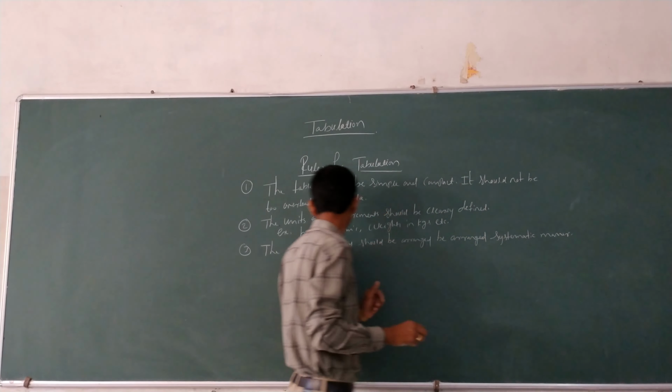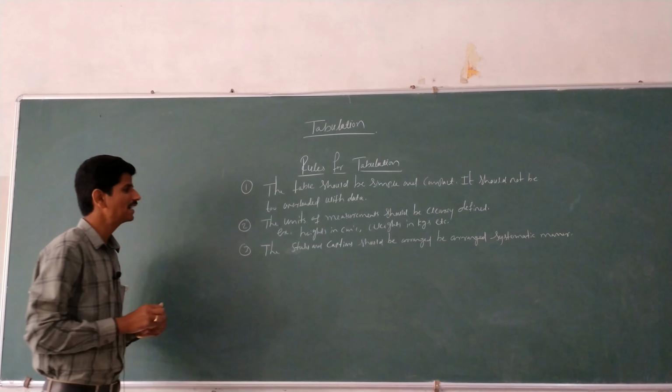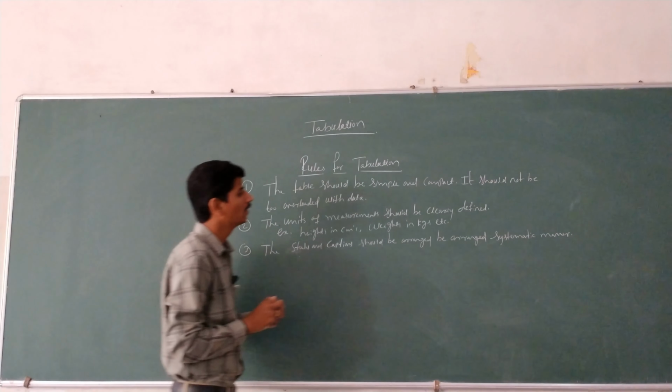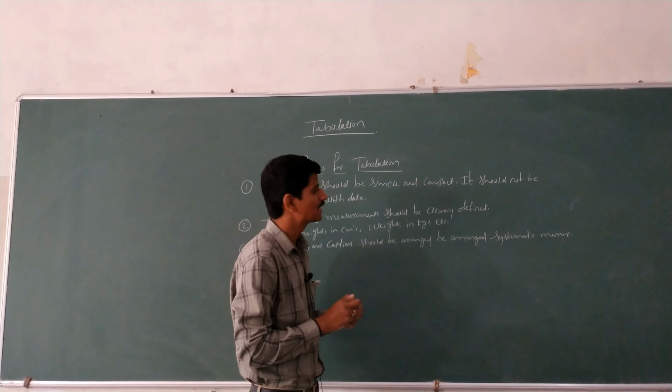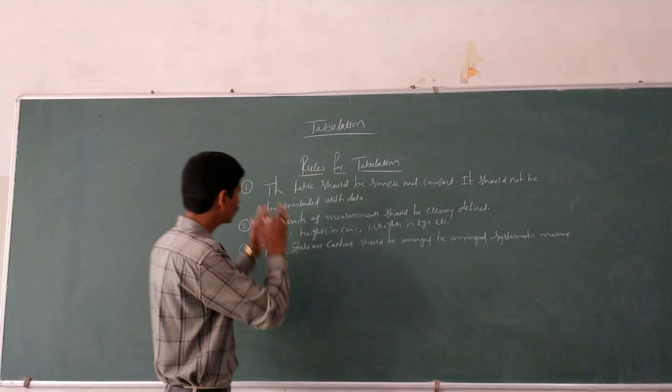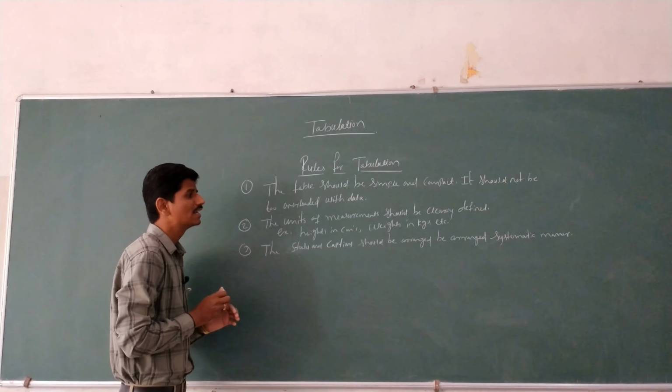See here, the third one is what? The stubs and captions should be arranged in a systematic manner. Here, the stubs, row headings and columns are arranged in a systematic manner.